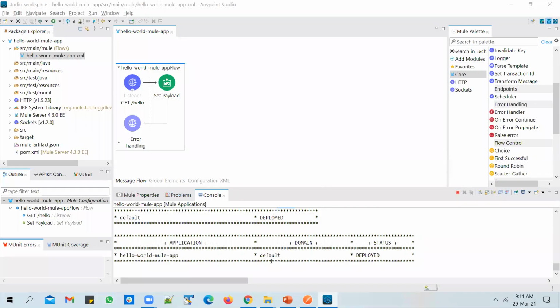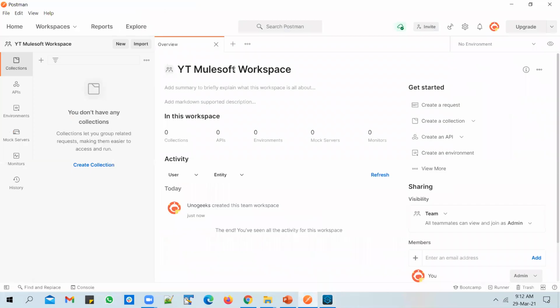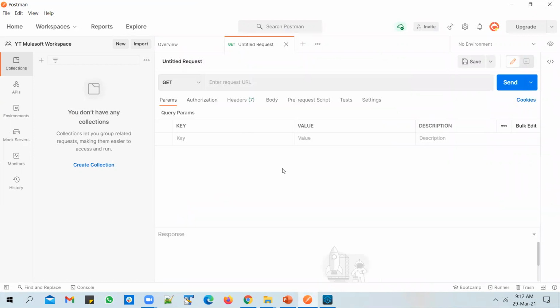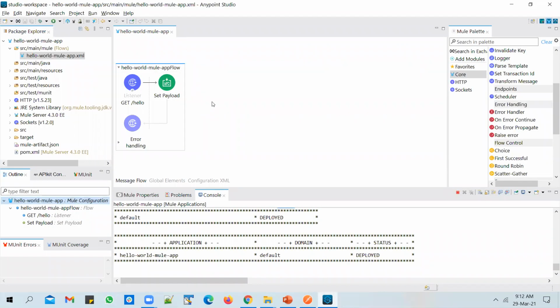You could see that the application is deployed now, and let's try to send in a request and see what happens. To send in a request, I open the Postman tool. You can download and install the Postman software. It's basically a tool that you can use to test REST APIs, and it's available for free. Just download and install it, and you can kick off. You can send in a request to this particular REST API that you have built.